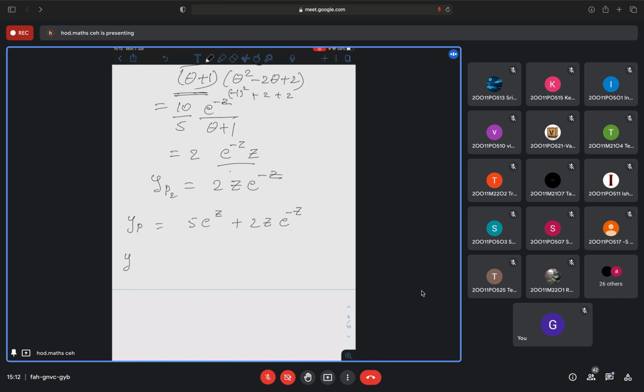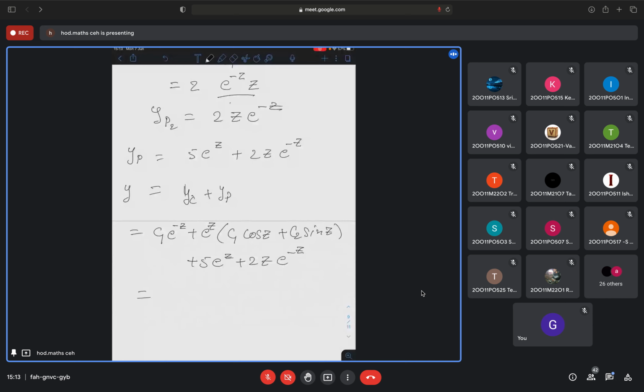So your solution y is equal to yc plus yp. yc is c1 e to the power minus z plus e to the power z into c2 cos z plus c3 sin z, plus yp, which is 5 e to the power z plus 2 z e to the power minus z.